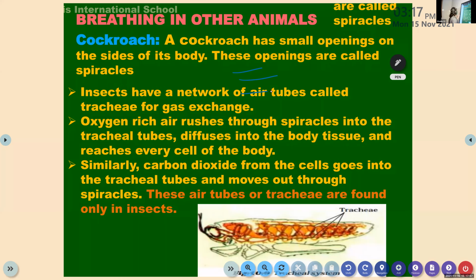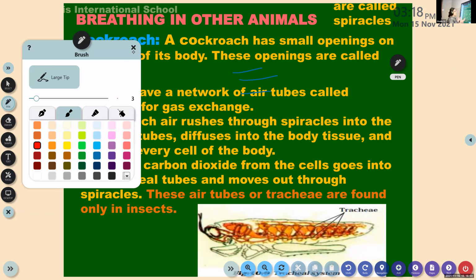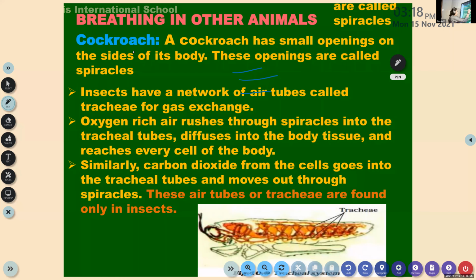They are not like other insects. Okay, so cockroaches usually have a ring-like structure. Don't think it is their design. It is not the design, that is their trachea. Okay, that is their windpipe.